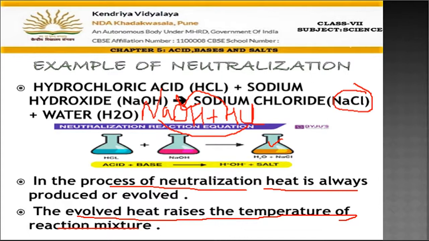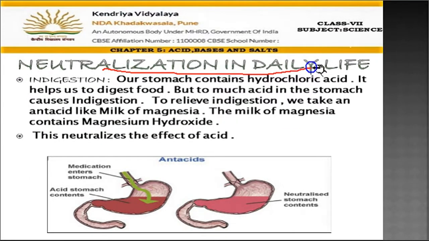Right? Now next, see neutralization in daily life. What is the importance of neutralization? Where do we see neutralization occurring around us? Fine. So the first example we see is indigestion. It is in our body only.